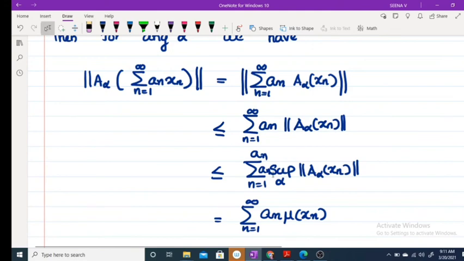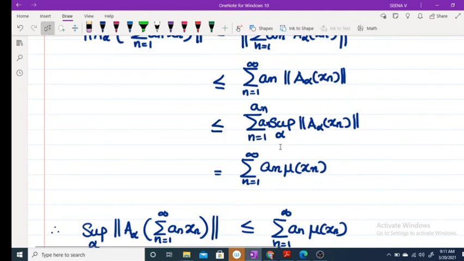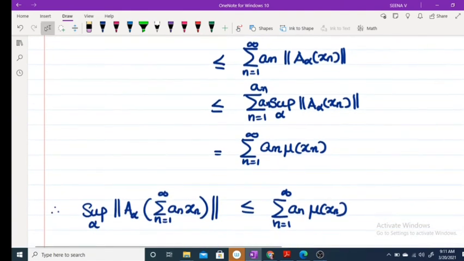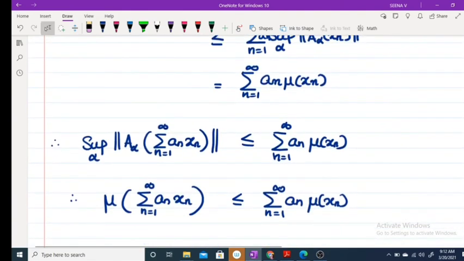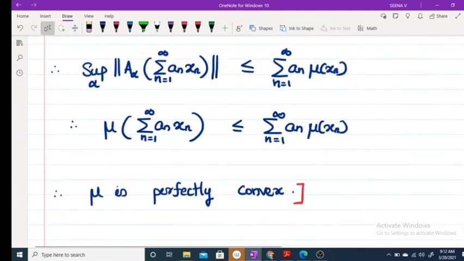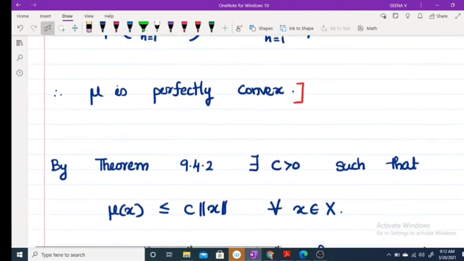This is less than or equal to a_n supremum over alpha of norm of A_alpha x_n, which is mu of x_n. That means supremum over alpha of norm of A_alpha of sum a_n x_n is less than or equal to sum a_n mu of x_n, and therefore mu of sum a_n x_n is less than or equal to sum from n equal to 1 to infinity of a_n mu of x_n. Therefore mu is perfectly convex.